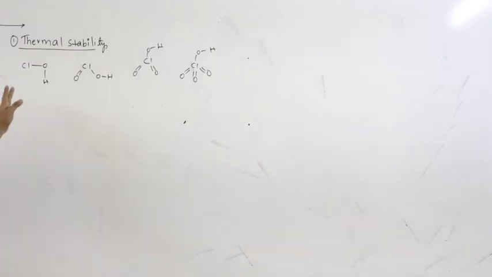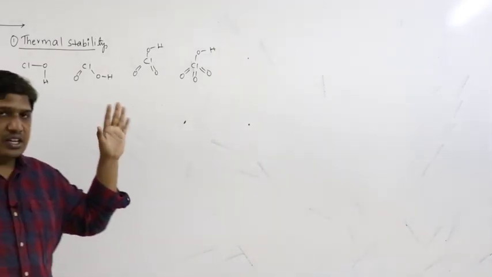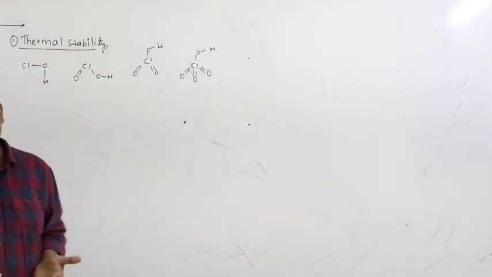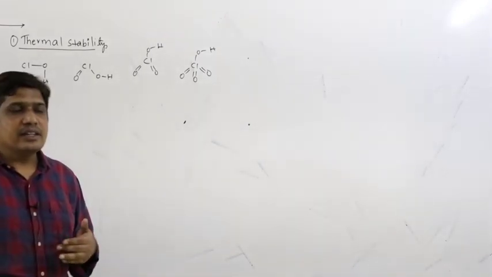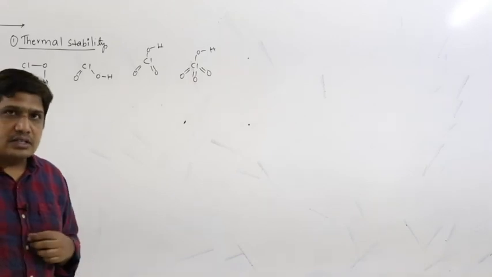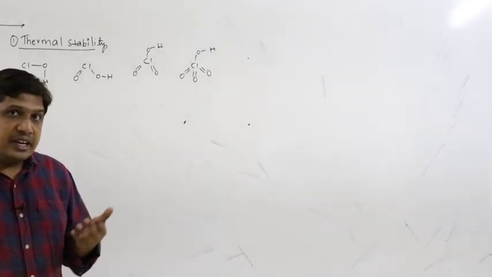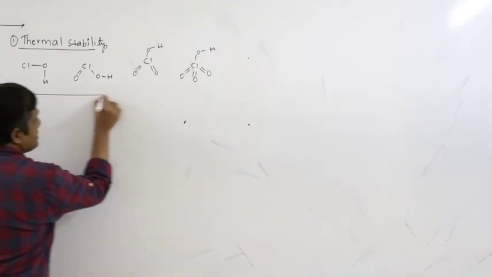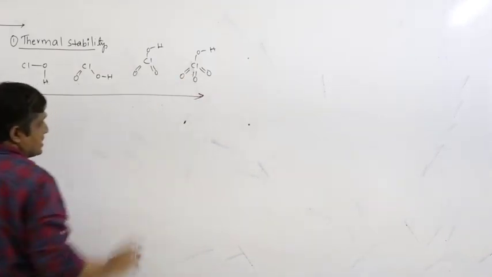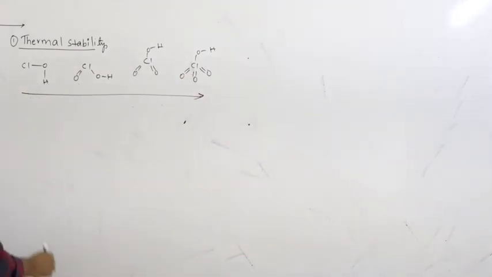As you can see, with increase in the oxidation state of the central atom, the number of bonds associated also increases, thereby the energy required to break all the bonds increases. That means thermal stability increases with increase in the oxidation state of the central atom.